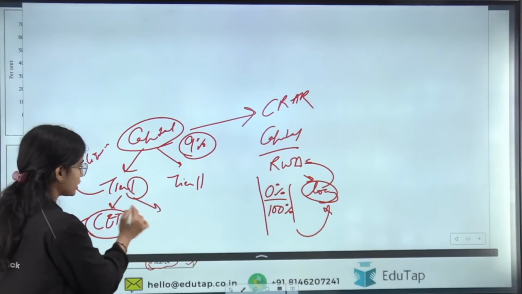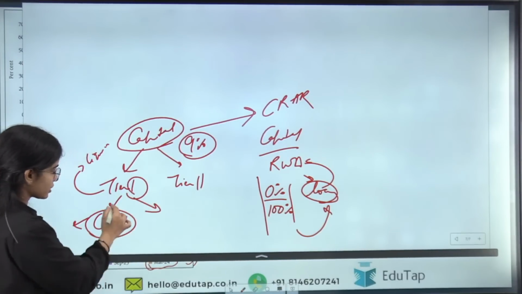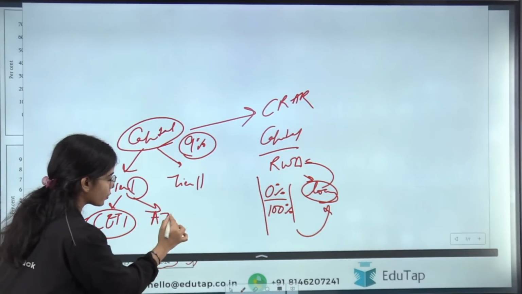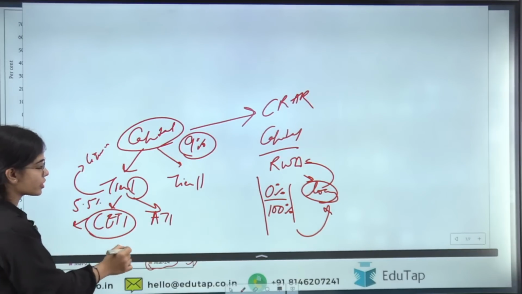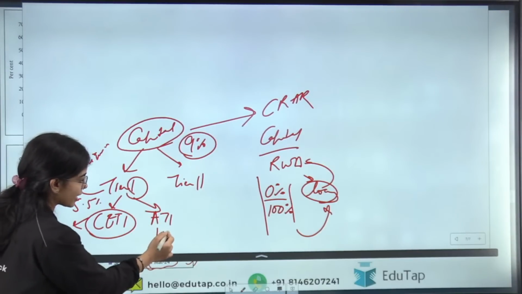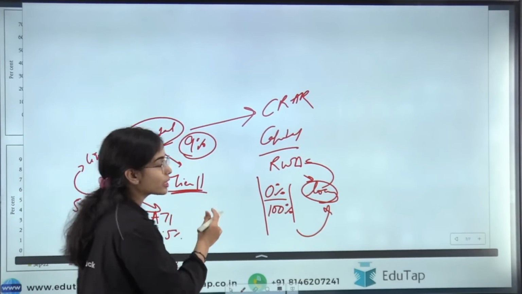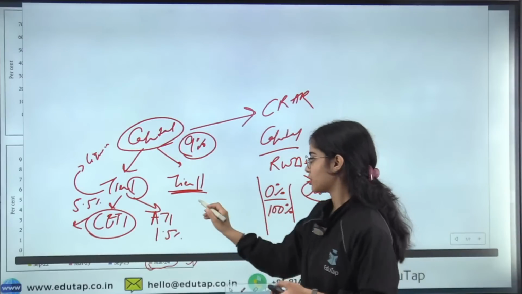Now tier 1 capital has the CET1 and the AT1 capital. CET1 has to be kept at 5.5%, AT1 at 1.5%, and tier 2 capital at 2%.